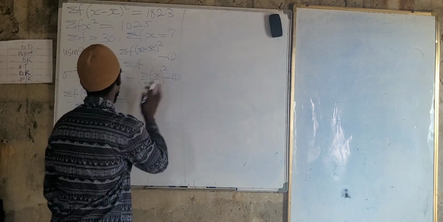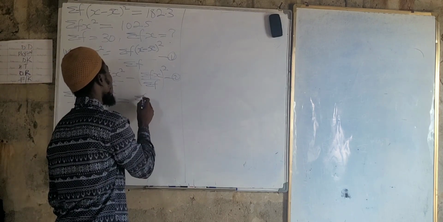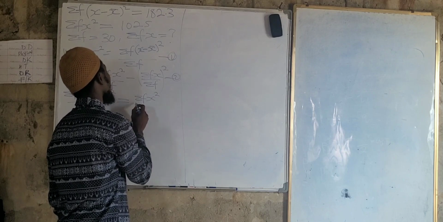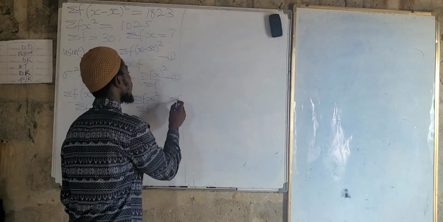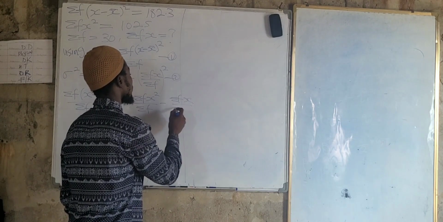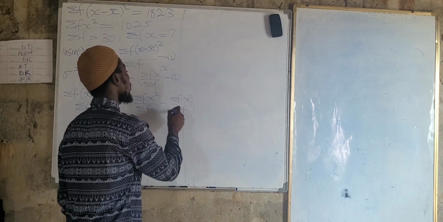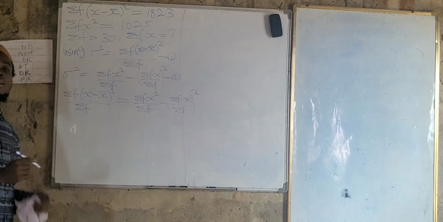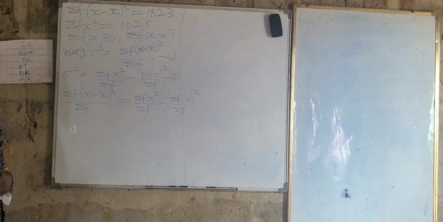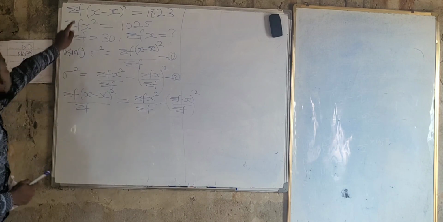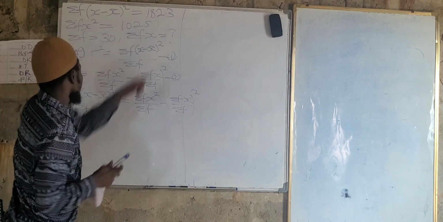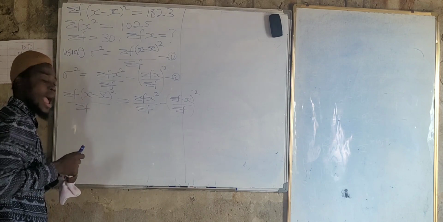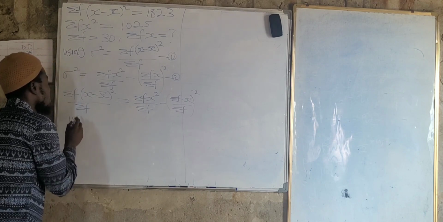For equation 2, we have summation of fx square all over summation of f, minus summation of fx all over summation of f, the whole square. Go back to the question. Look at what was given to us. Summation of f into x minus x bar whole square is equal to 182.3. So substitute the values now. Now we have 182.3.